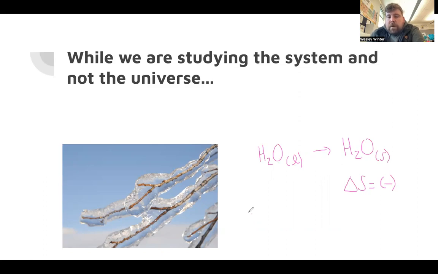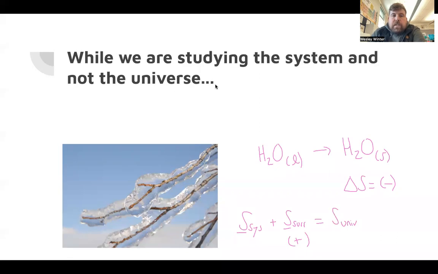Remember, the universe is composed of the system and the surroundings. So the entropy of the system plus the entropy of the surroundings will equal the entropy of the universe. And therefore, when I look at this process here, even though delta S for the system was negative, water can freeze because the surroundings' entropy will go up.